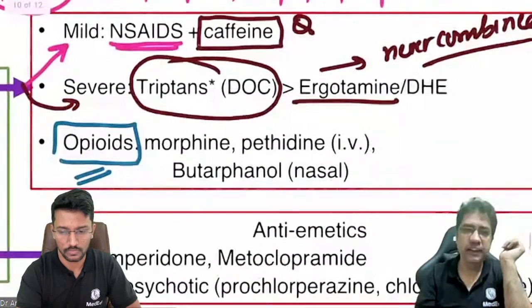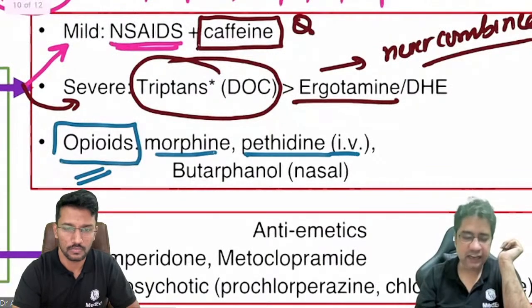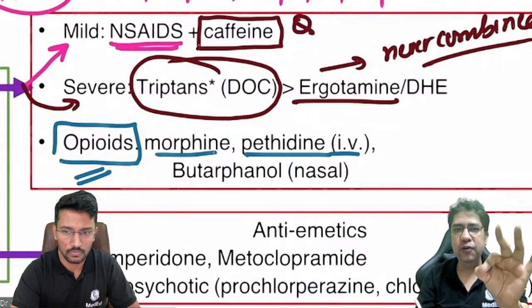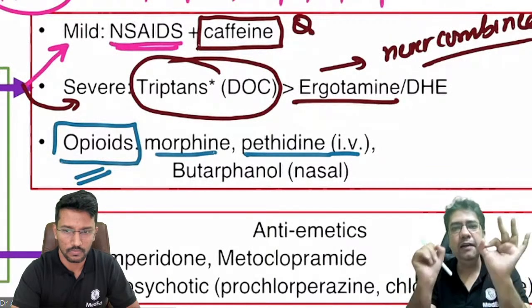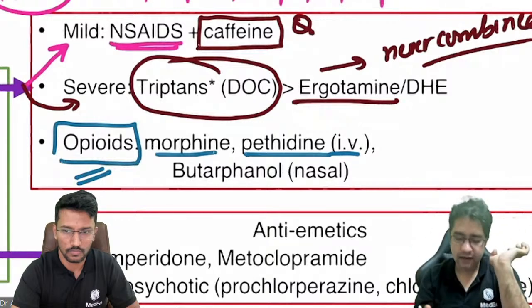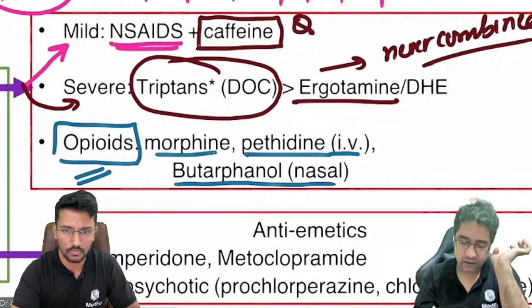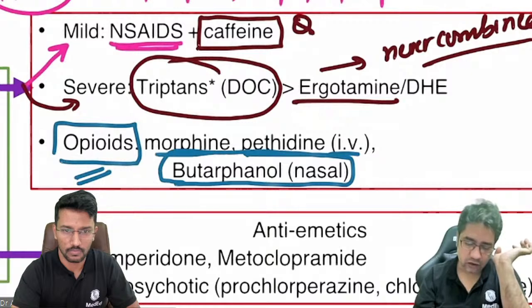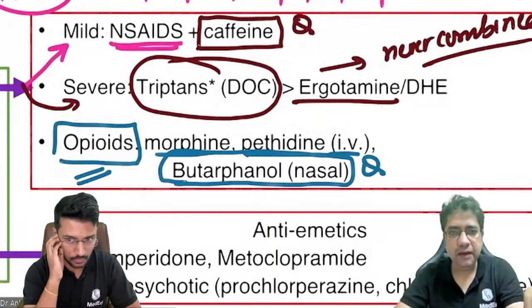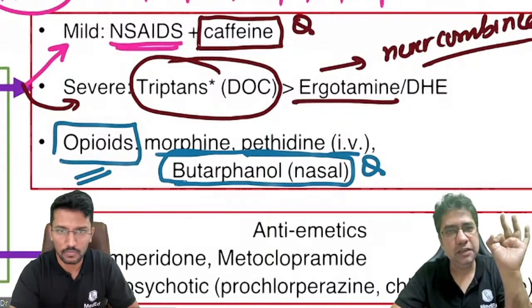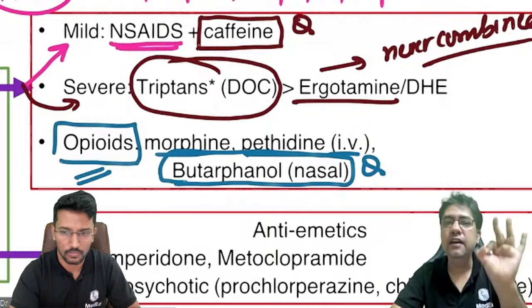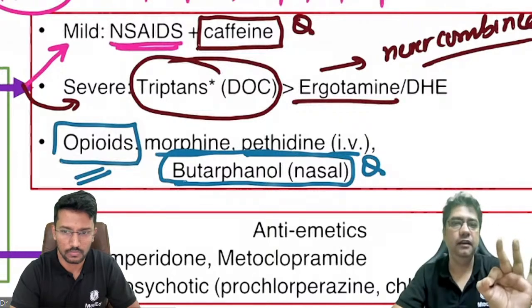Which opioid we can give? Morphine and pethidine IV. And we have one opioid which we specifically made for migraine. That is butorphanol. And this butorphanol opioid, it is available as a nasal spray. It has been specifically approved for acute attack of migraine.